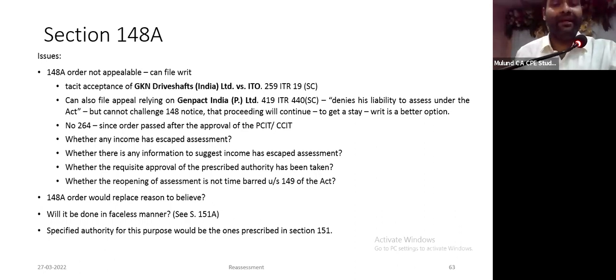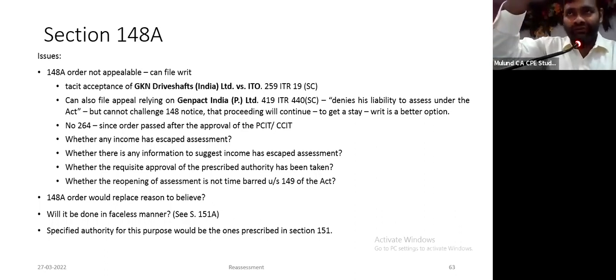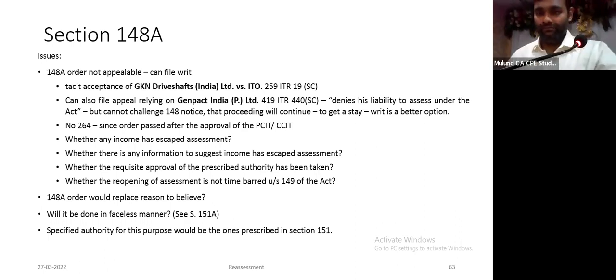You can also file an appeal relying upon this one Supreme Court judgment, 419 ITR 440, Genpact. This was in context of, if I am not wrong, I think buyback or dividend distribution tax and order was passed, and they say there is no appeal mechanism. Therefore, I filed a writ. Supreme Court says no. Under 246A, where you deny your liability to assess under the Act, you can file an appeal. Even if there is no specific section in 246A, you can still file an appeal. Therefore, one can, according to me, file an appeal against the order under 148A(d) because you deny your liability to tax.